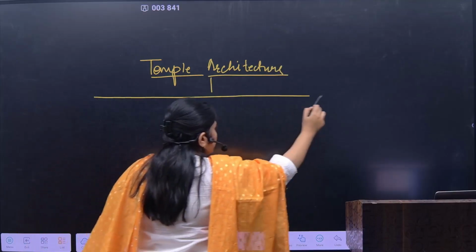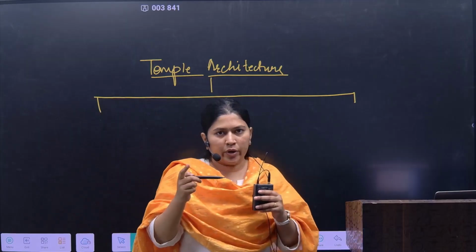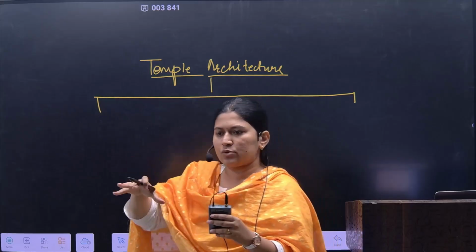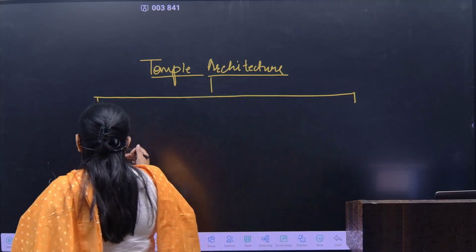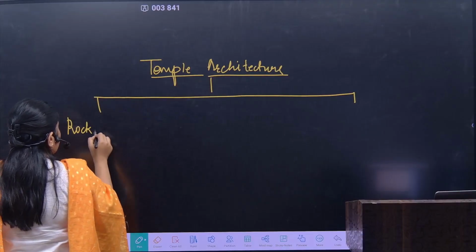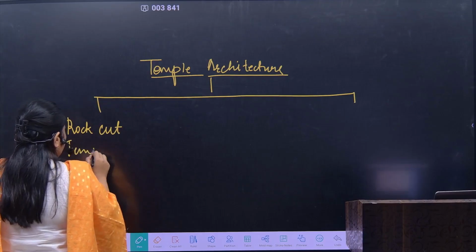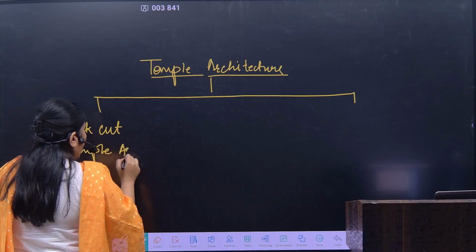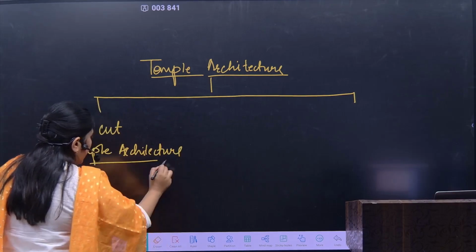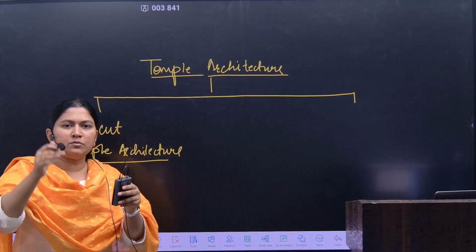Now when we talk about the temple architecture, there are two kinds of temple architecture. As we are talking about ancient history, we are talking about the rock cut temple architecture. Of course, you might be knowing what rock cut temple architecture is. It is a single cave through which a temple is carved out.